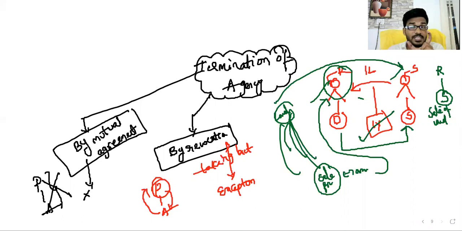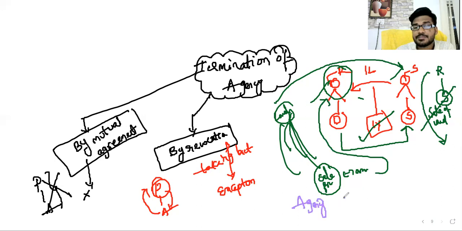Here, because of this transaction of agency, Suresh is a benefited party or not? You appoint an agent, he sells the land, and he receives his loan amount, the debt amount also. Sir, this agency is called agency coupled with interest.